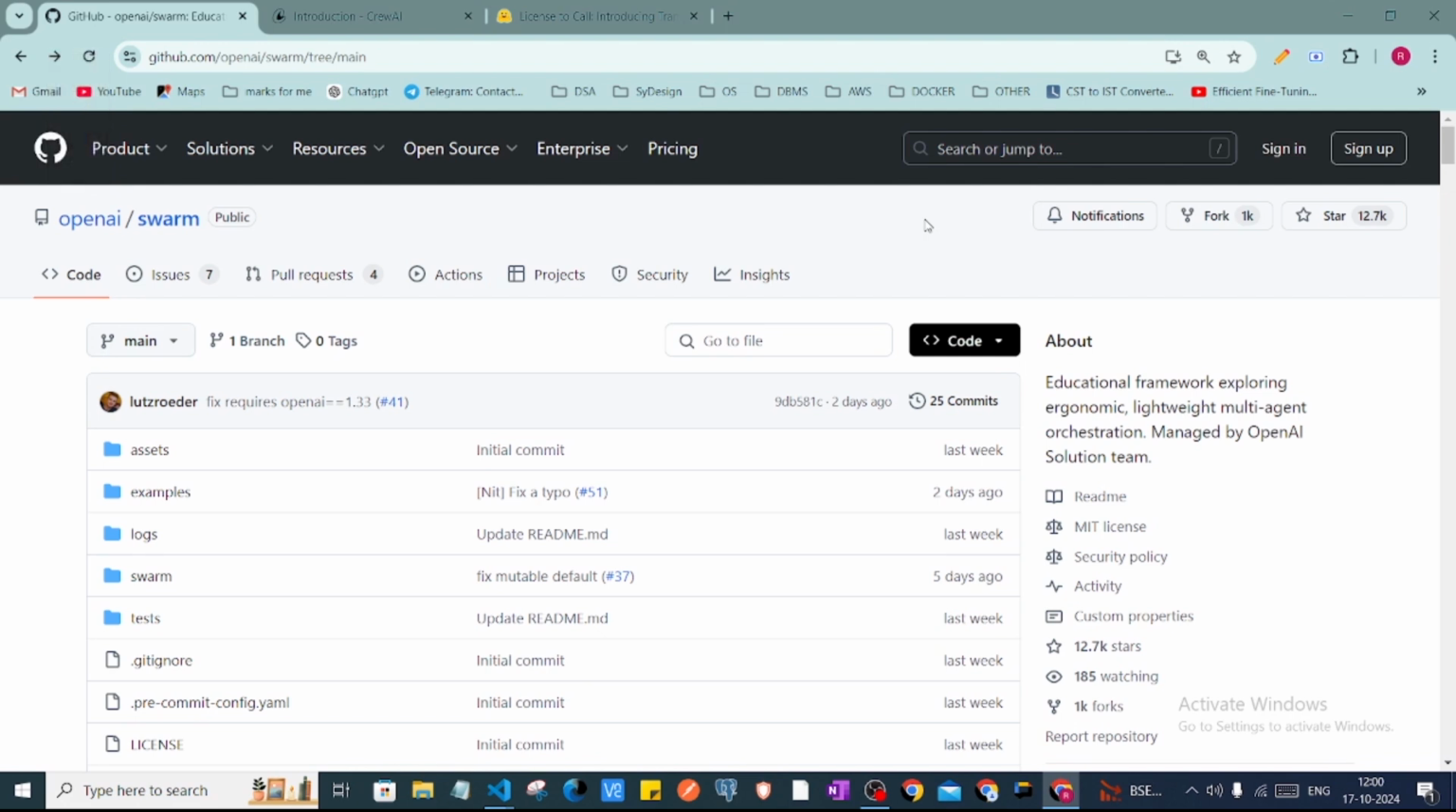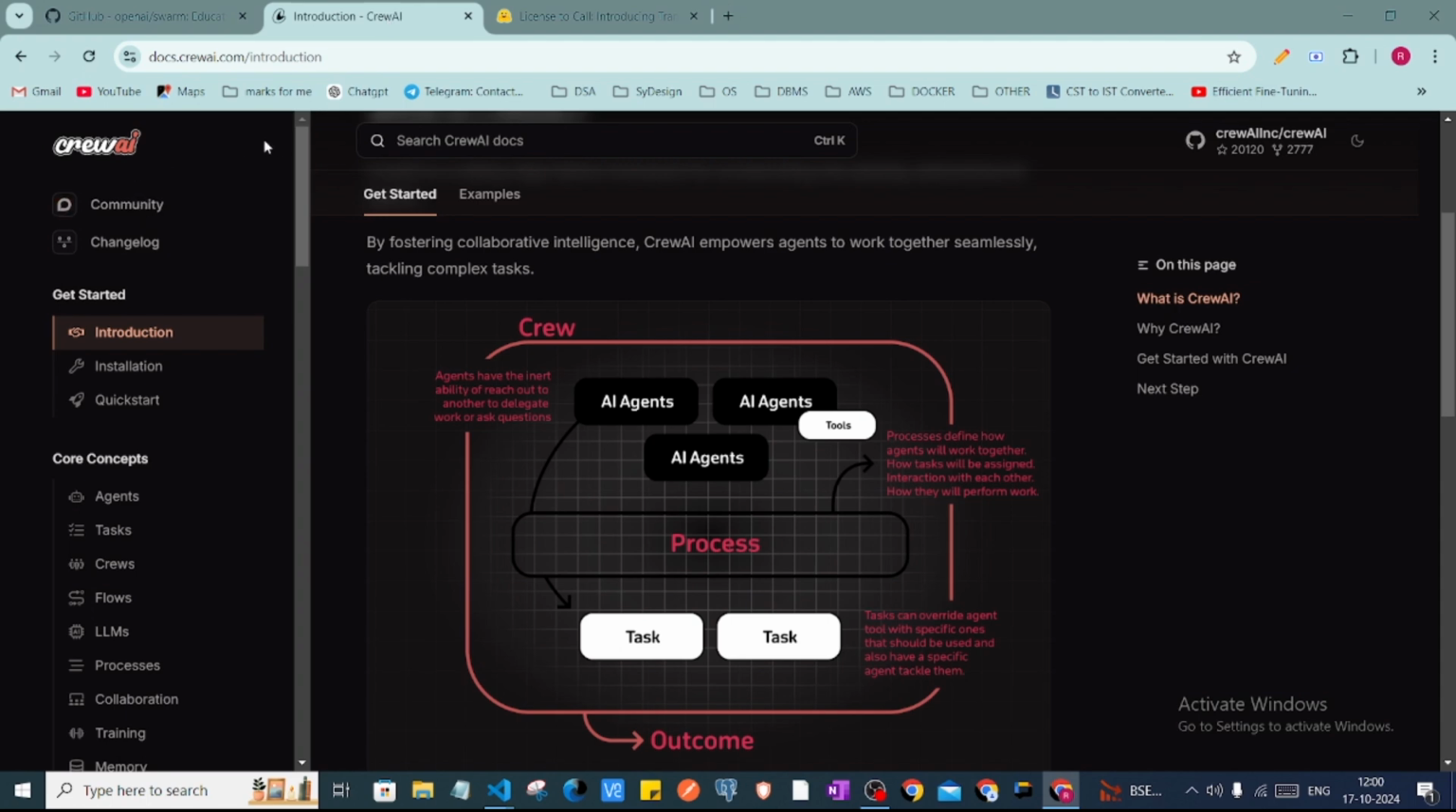So in this video, we'll see an experimental framework from OpenAI called Swarm. Recently, it got launched, right? And it is similar to Crew AI, which is available in the market for creating agents. Agents are the simulation of different functions to accomplish one task for a user's question or query.